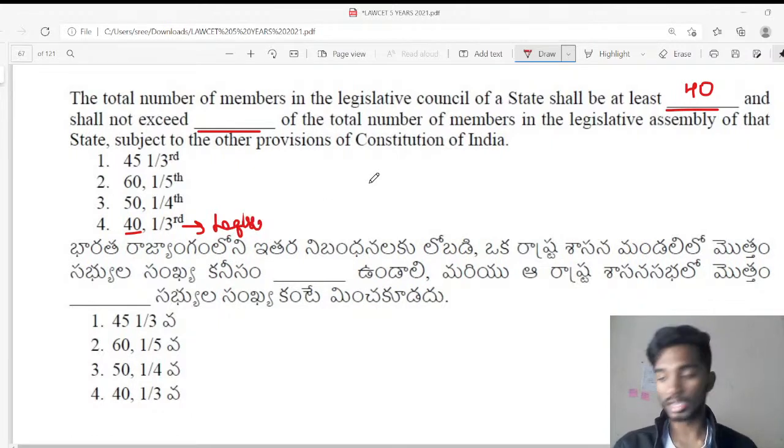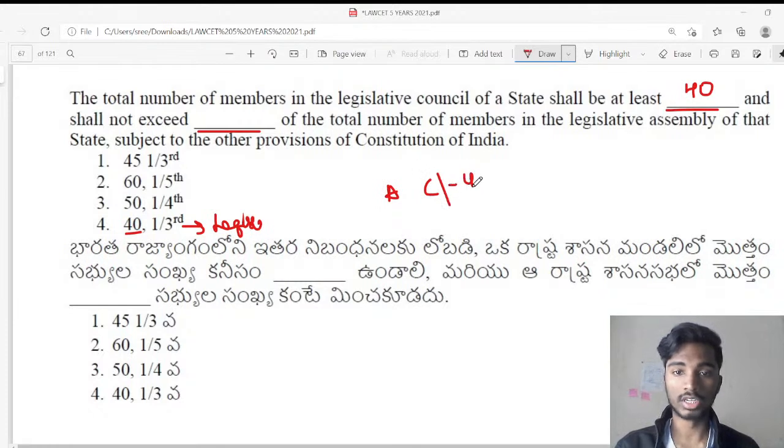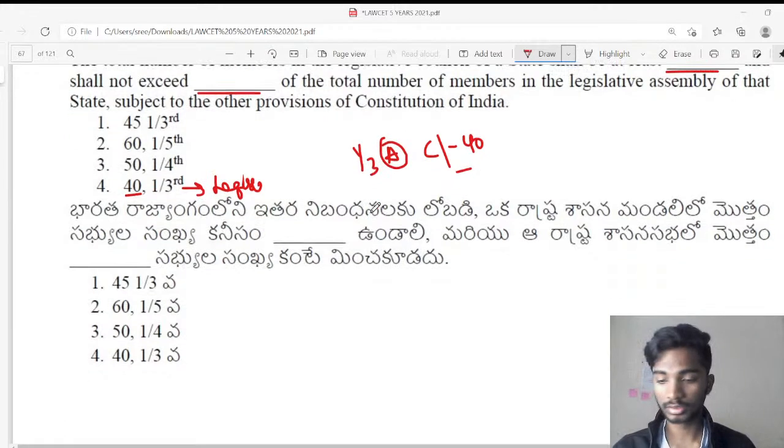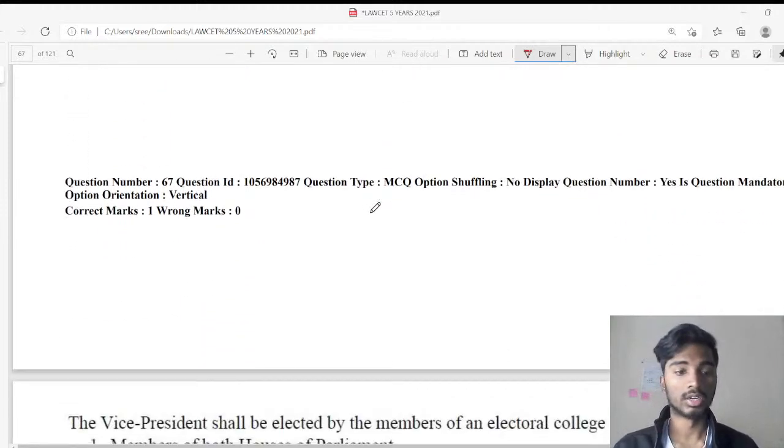Now in certain states where there is a bicameral legislature, bicameral legislature means there is a presence of two houses. It is the legislative assembly and the legislative council. So the strength of the council, the minimum is 40 and the maximum should not exceed one third of the strength of the assembly. Okay, I hope this is clear. Very good, Vivek. Next question.